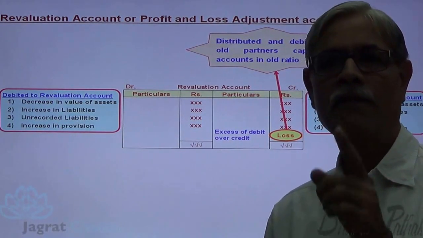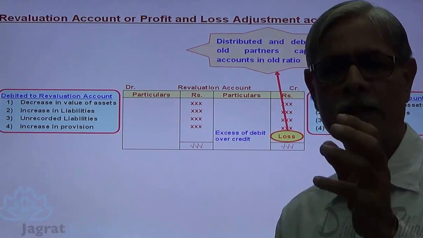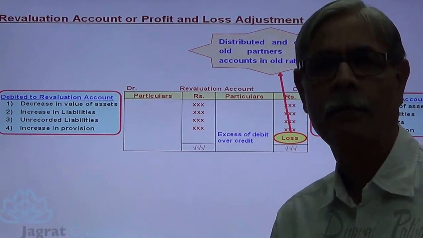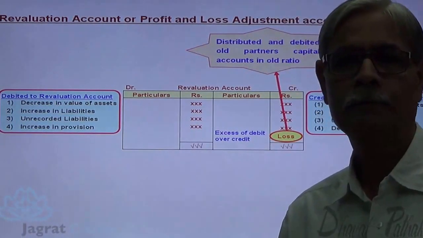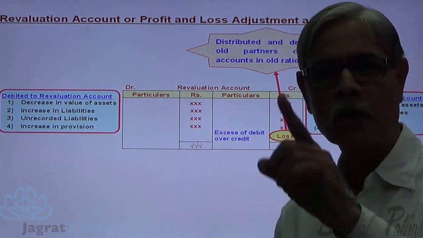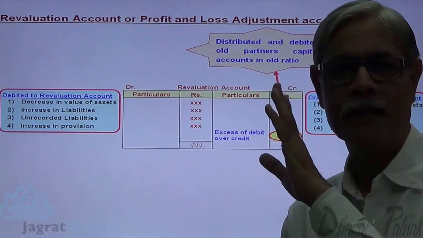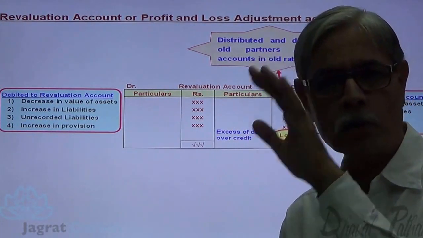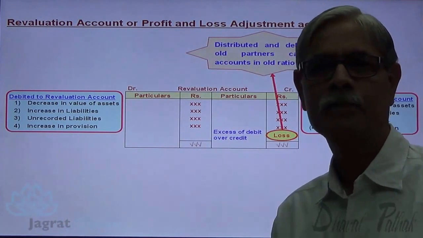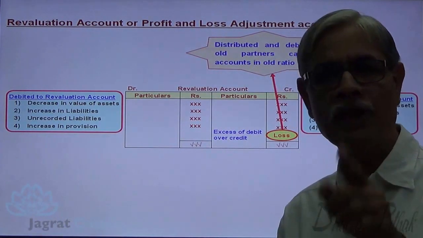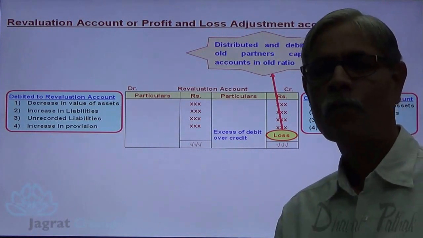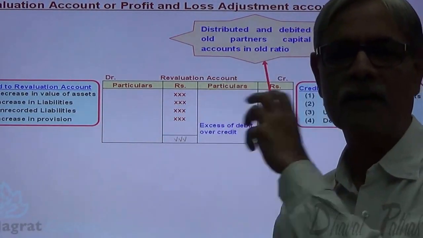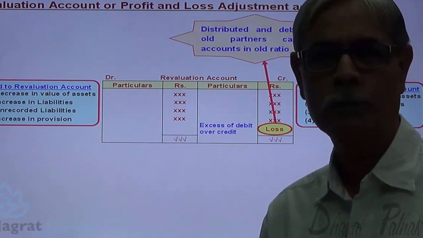Now, suppose partners have no desire to change the book value of assets and liabilities which have been revalued. The balance sheet values have to be kept intact as they are. And even then they want to give the effect of profit before admission to the partners' capital accounts in the old ratio.